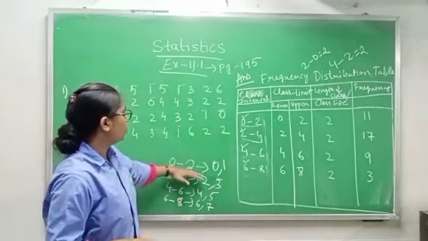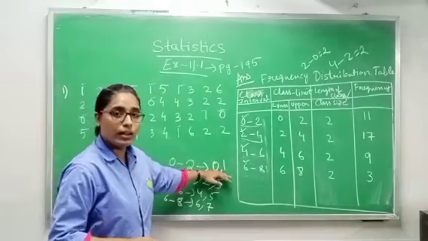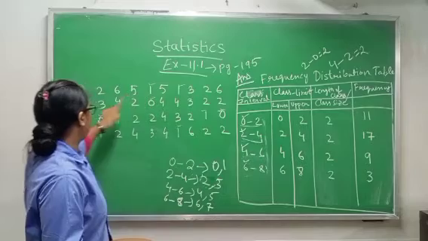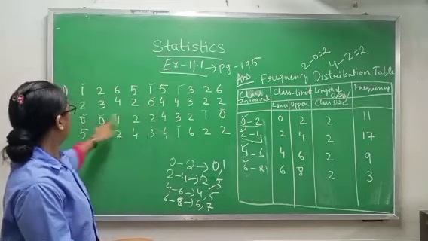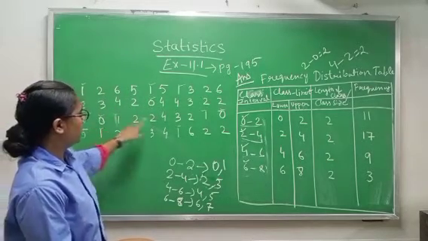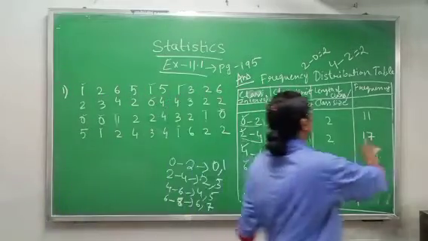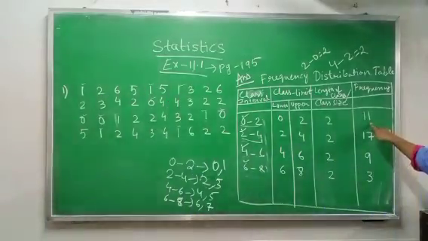Now 0 to 2, we will count only 0 and 1. So start counting. 1, 2, 3, 4, 5, 6, 7, 8, 9, 10, 11. So that is why I have written frequency 11.